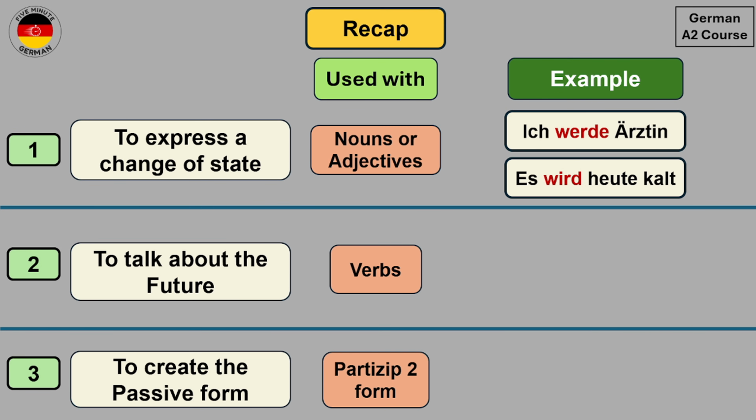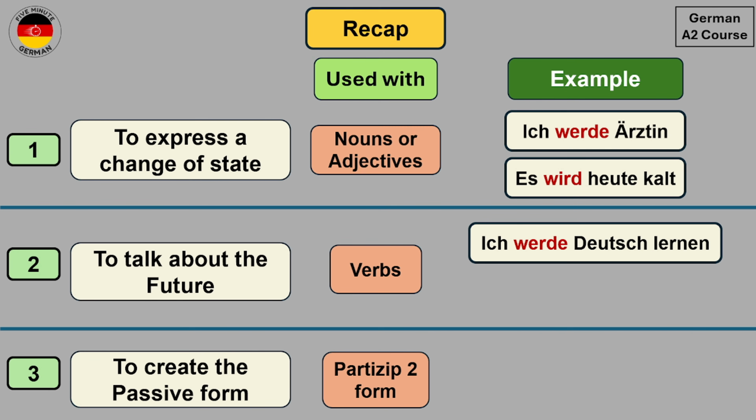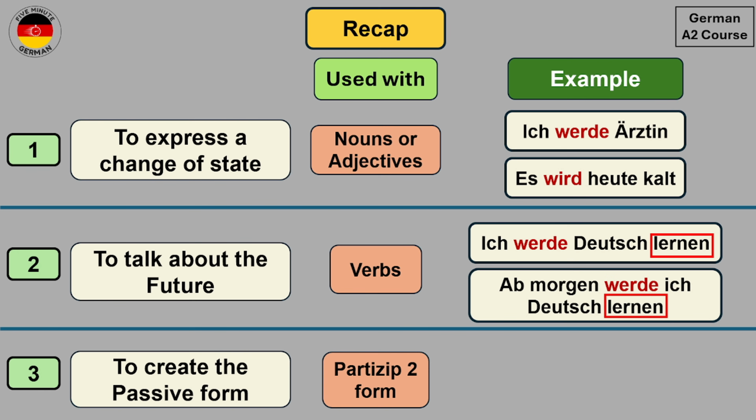We can also use werden to talk about the future, and this is used with verbs. So we saw the example Ich werde Deutsch lernen, which means I will learn German. And in this case, you see that the verb werden comes at second position in conjugated form, and the main verb goes to the last position in infinitive form. Now we can also use werden with a specific time. So we can say Ab morgen werde ich Deutsch lernen. And in this sentence, ab morgen tells us the time from when we will start to learn German.